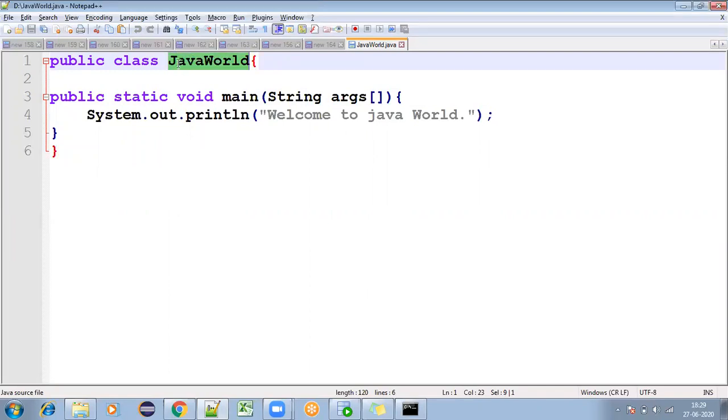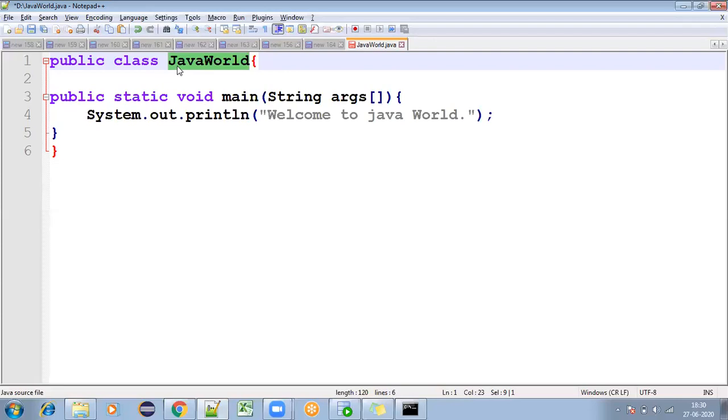Some people ask, sir, can we write it in small letters? You can, but the problem is we follow naming conventions, and Java conventions follow some rules and regulations. If you write JavaWorld in small letters, yes, it will be accepted, and if you write everything in capital letters, it will also be accepted. But there are some conventions for writing code. That is the reason we give the first letter of the first word and of the next word as capital letters, and the remaining letters small only.